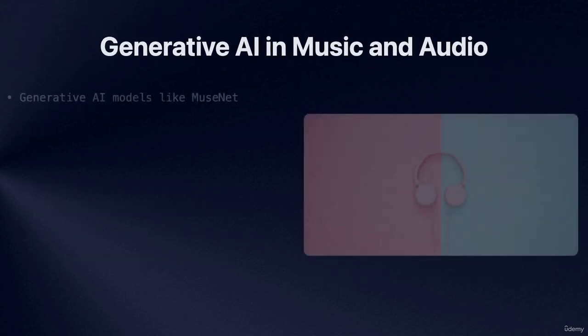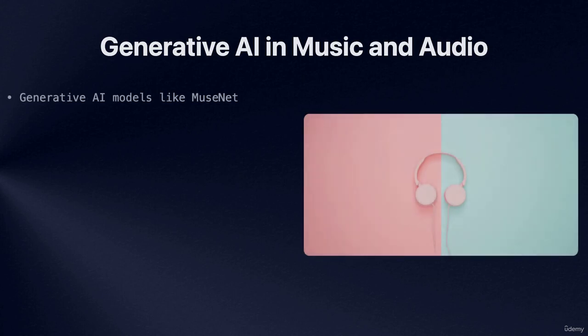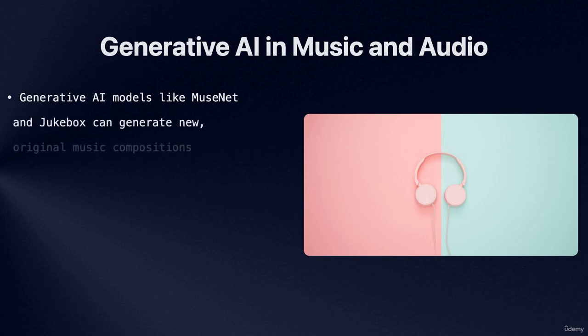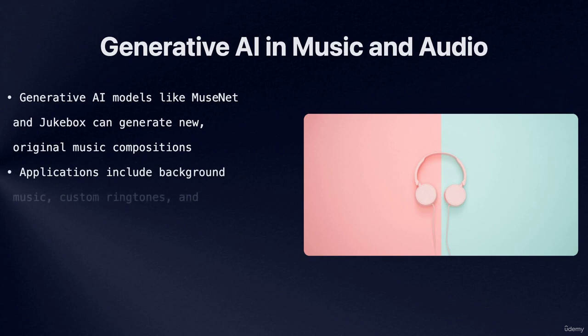Generative AI can also be applied to the field of music and audio generation. Models like MuseNet and Jukebox can be trained on large datasets of music and learn to generate new, original compositions. This can be used for a variety of applications, such as creating background music for videos, generating custom ringtones or soundtracks, or even assisting composers in the creative process.